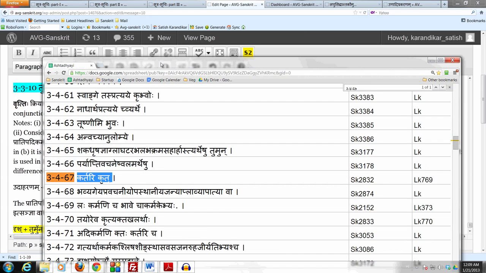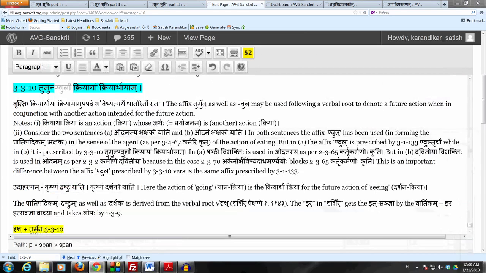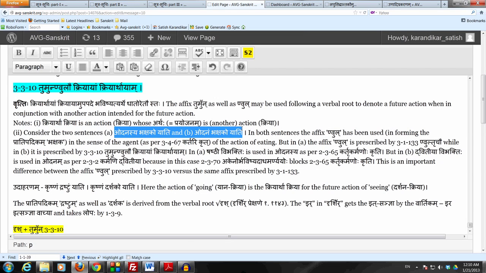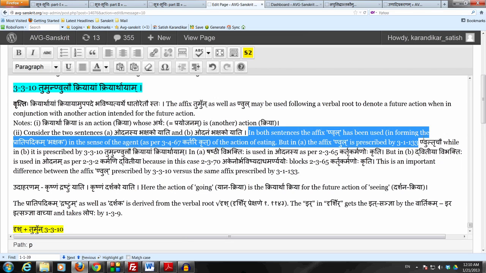For that, we look at this note number 2 over here, which says that, let's look at the two sentences, Odanasya bhakshako yati and Odanam bhakshako yati. Now in one case we have a shashti ekavachanam, Odanasya, that's the object of the action of eating. Second case we have Odanam. In both sentences the affix nul has been used in forming the pratipadikam bhakshaka, in the sense of the agent, of course by kartari krit. So it denotes the agent of the action of eating.